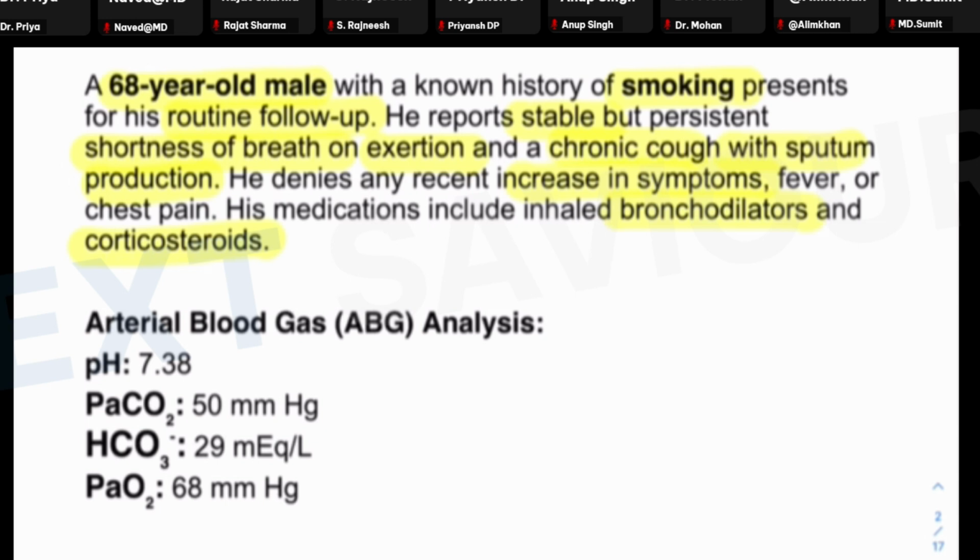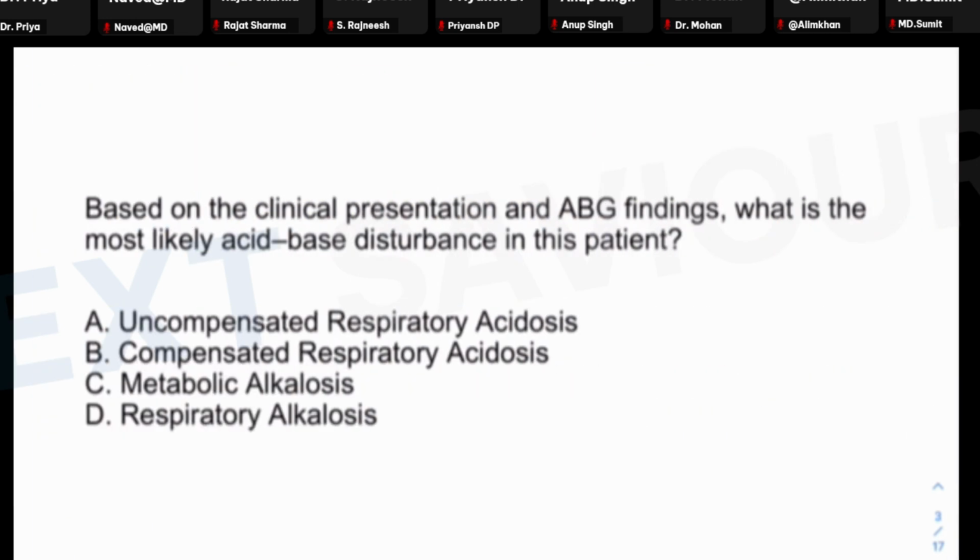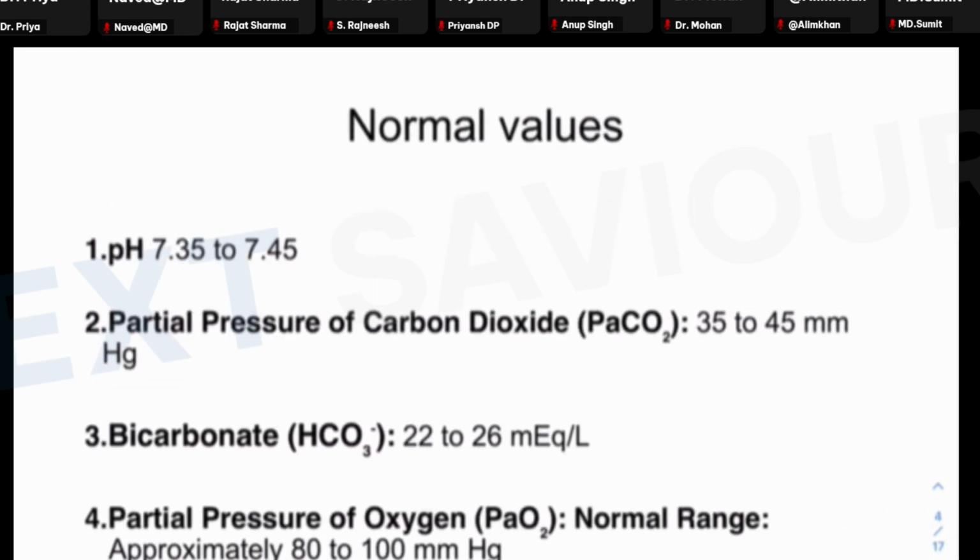And for these kind of questions where alkalosis or acidosis is asked, ABG findings will always be provided to you. Here, the pH is this, partial pressure of carbon dioxide in the arterial blood examination is this, the bicarbonate levels are these, and the partial pressure of the oxygen is this one. And on the basis of this, we are asked to identify what is the diagnosis. Is it respiratory acidosis, compensated or uncompensated? Is it metabolic alkalosis, or is it respiratory alkalosis? So, without wasting any time further, let's talk about the step by step approach.